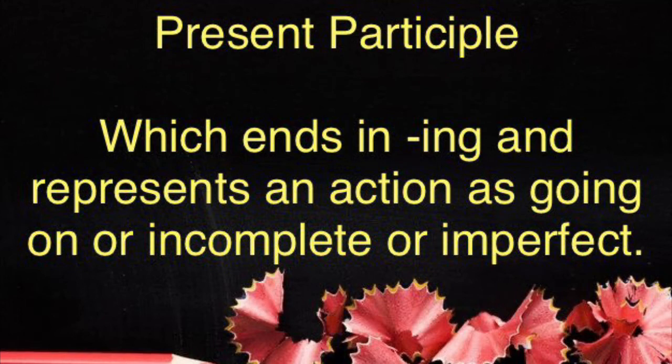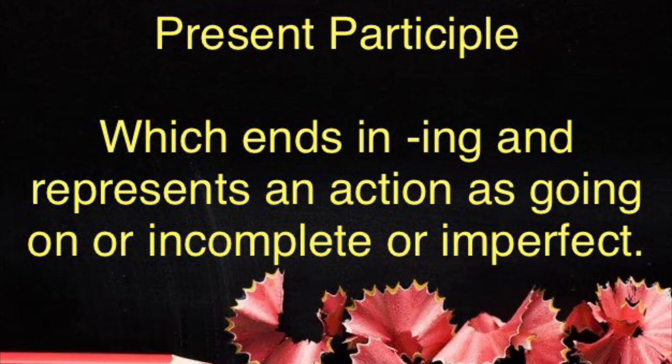All these have the same meaning, whether the action is incomplete, or it is going on, or it is imperfect. Imperfect also means the action which is in continuity. So present participle means the verb which ends in ing, and it tells about the action which is going on, or which is incomplete.